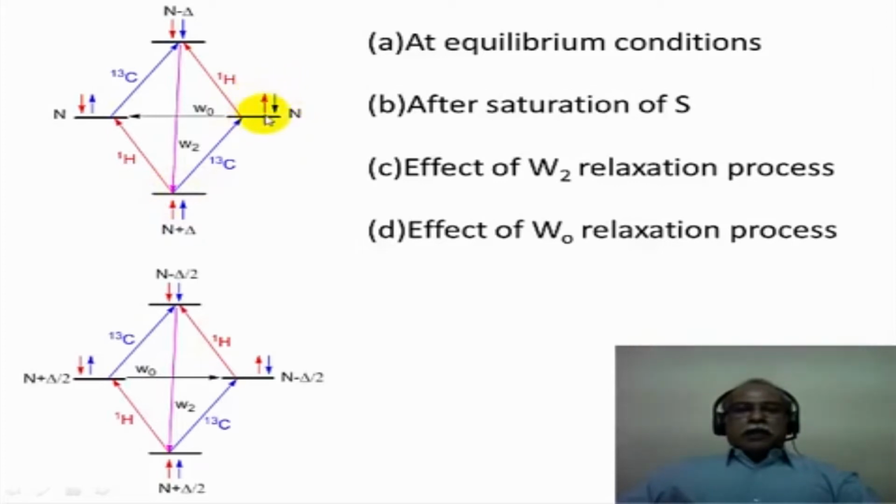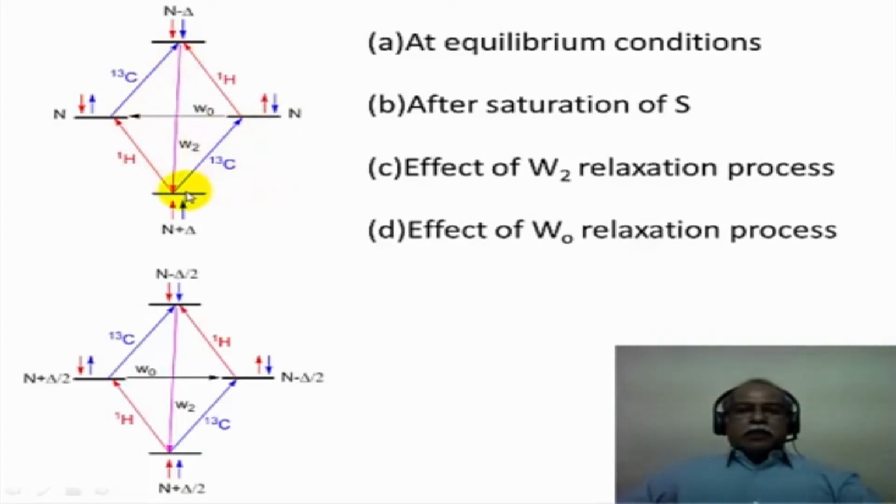One spin is aligning with the external magnetic field and another spin is opposing the external magnetic field. In this particular case, the blue spin is aligning with the external magnetic field and the red spin is opposing the external magnetic field, and it is the other way around in this particular scenario. Finally, the higher energy level contains both the spins opposing the external magnetic field. Now, the blue transition corresponds to the carbon-13 spin inversion, and the red transition corresponds to the proton spin inversion, and these are single quantum transitions.